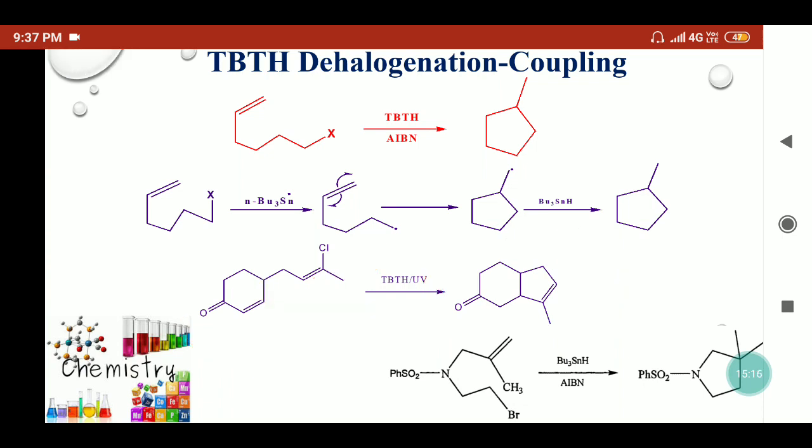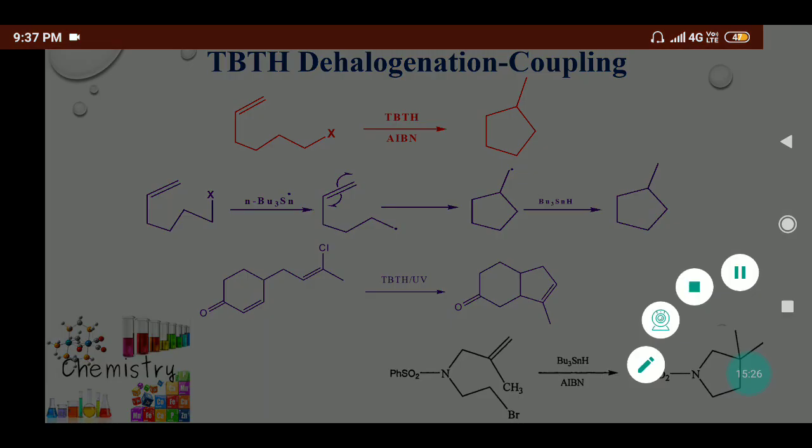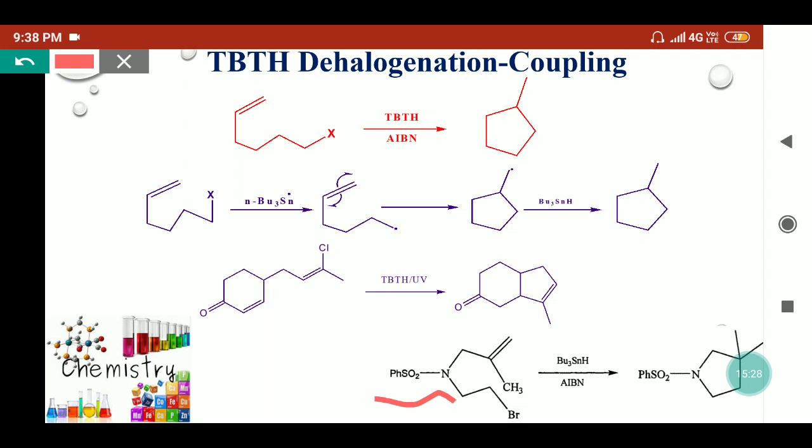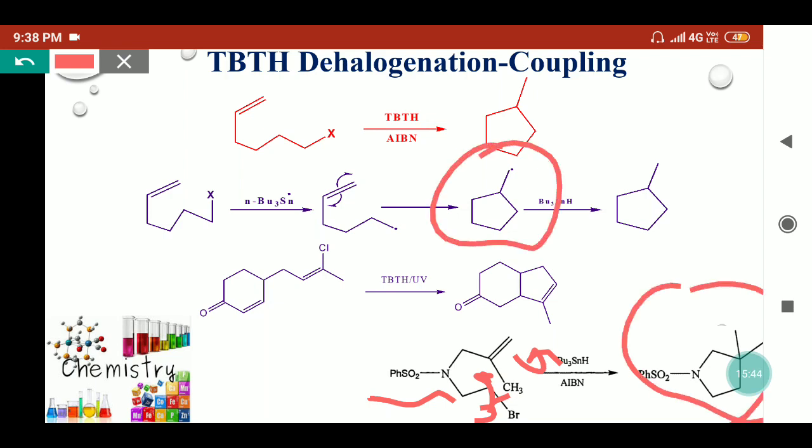Now coming to the other example where even the heteroatoms are present, they remain intact in presence of tri-n-butyl tin radical. Here we can see there is a nitrogen present. Though the C-X bond will break and this carbon free radical will generate, this carbon free radical will attack here and we will get a radical similar to this structure. Then we'll get this product. So tri-n-butyl tin hydride is useful to synthesize the cyclic ring structures also.